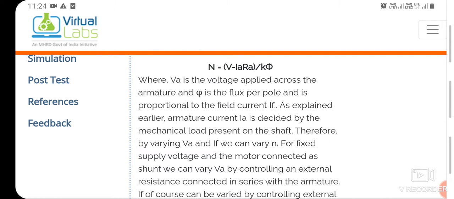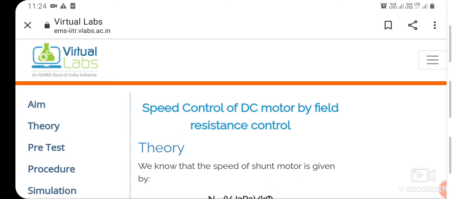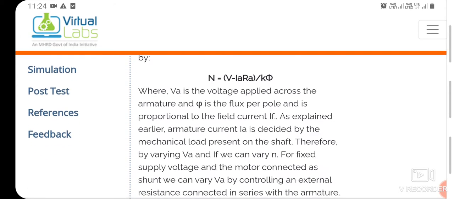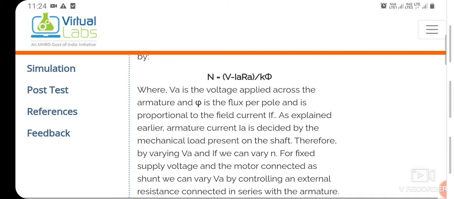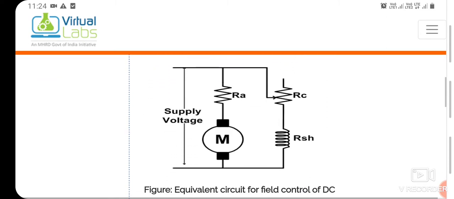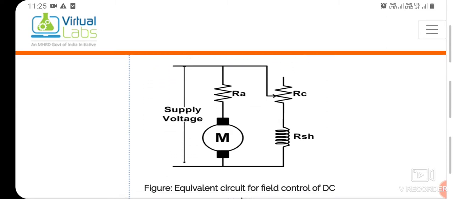So different parts are here. Therefore, by varying phi, we can vary N, so the main objective is that we will vary the field resistance, and we will see how it actually affects the speed of the motor. You can read out the whole theory for your knowledge, and this is the main circuit which you have to follow.